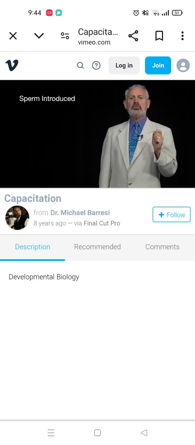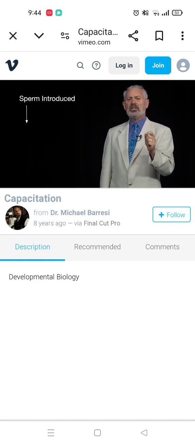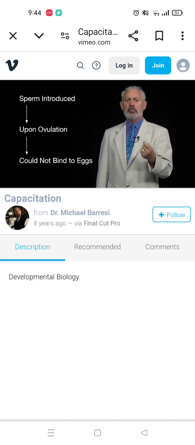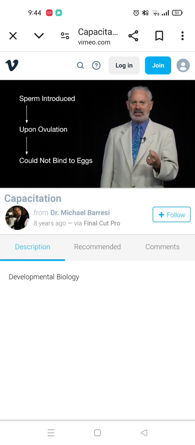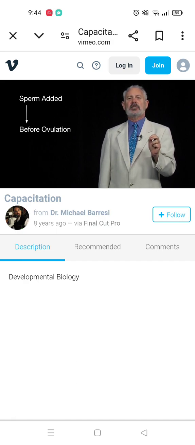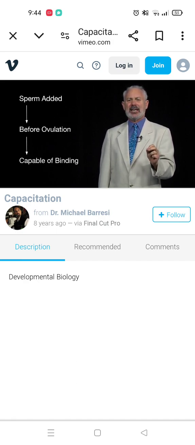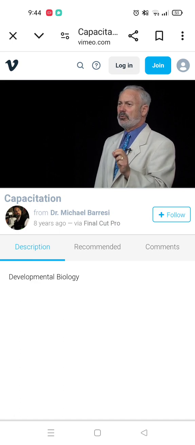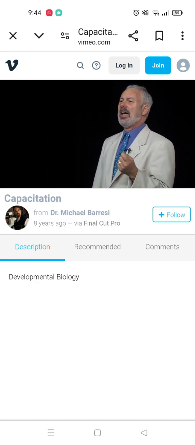When sperm was introduced immediately into the oviduct upon ovulation, the sperm would meet the eggs, but most sperm could not bind to the eggs. If they added the sperm a few hours before the egg was ovulated, the sperm were capable of binding to the egg and fertilizing it. This means that in vitro fertilization in humans could not be done yet. If you just add sperm to eggs, nothing happens.